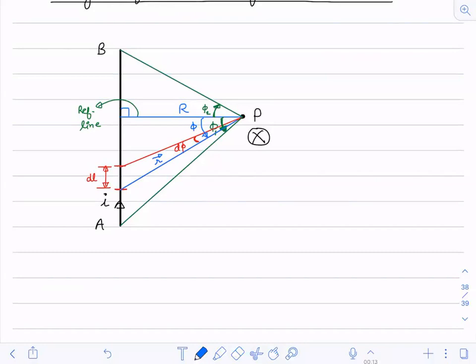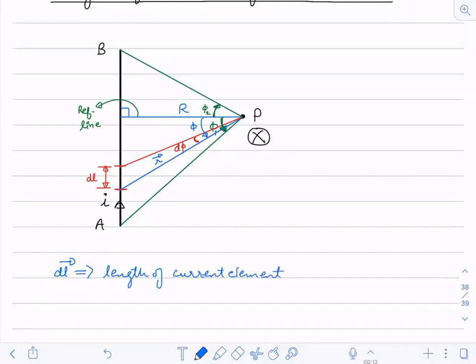So this current element over here. DL is the length of the current element.